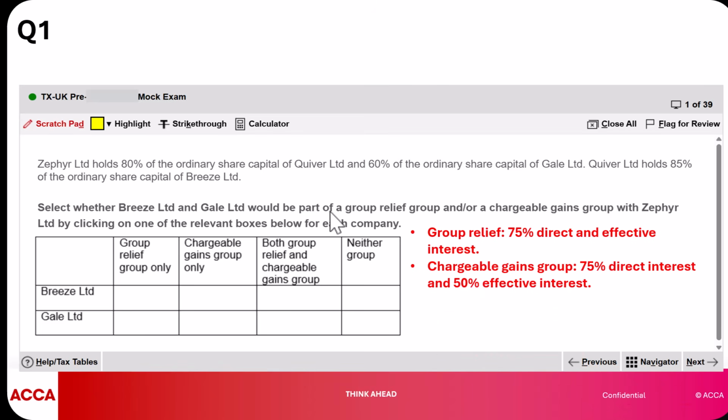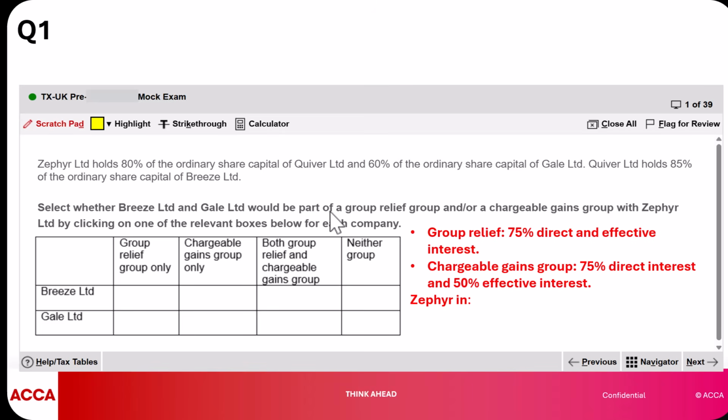Now, we also have here the chargeable gains group, and this is normally 75% direct interest and 50% effective interest. Looking at these statistics, it can be easy for us to identify where, for instance, Gale sits. Gale, as you can see here, is a subsidiary of Zephyr, but Zephyr has a direct interest of 60% in Gale. It seems like Gale will not fit in any of the two kinds of groups. I don't know if you can see that.